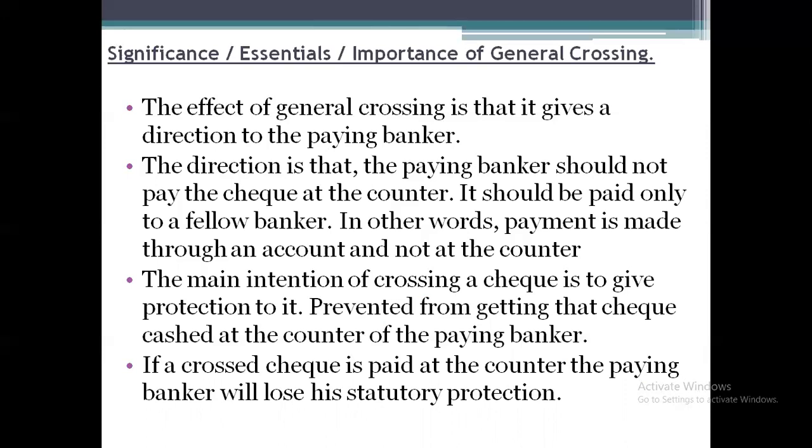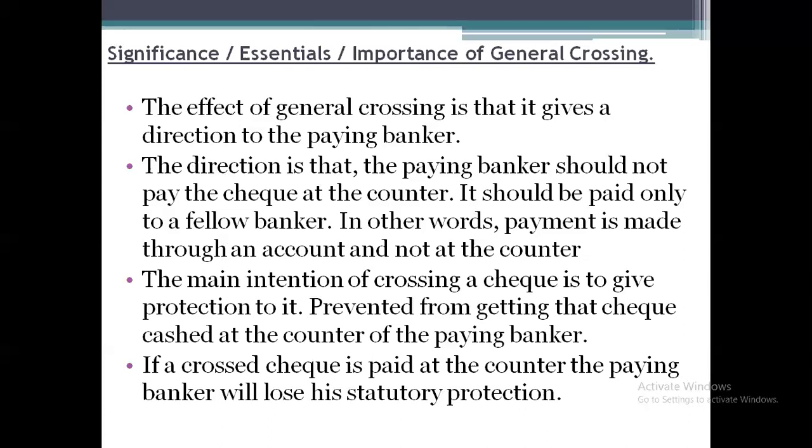Second, the direction is that the paying banker should not pay the check at the counter. We already discussed in the previous slides that it should be paid only through a fellow banker, meaning you need to transfer the amount to the customer's account.